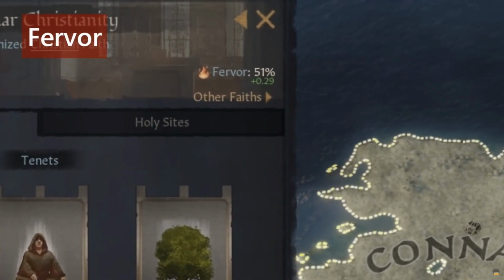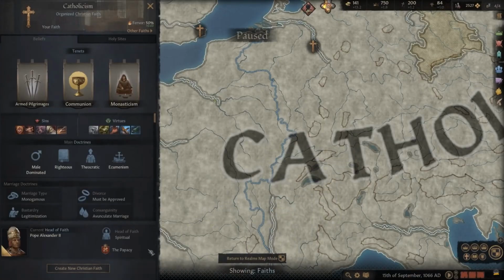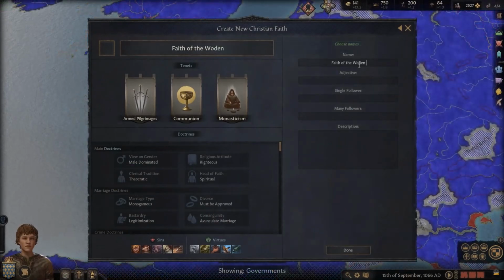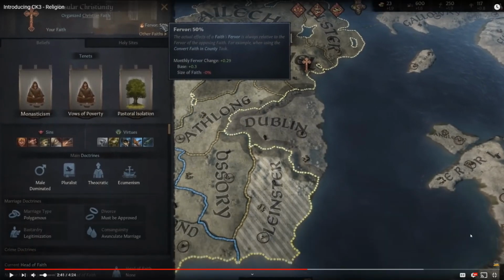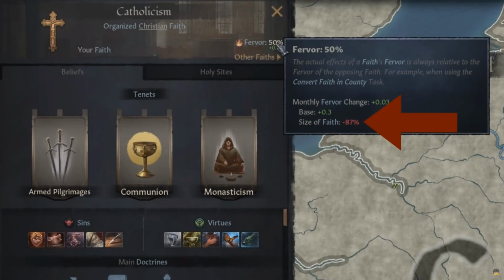The fervor of a faith ranges from 0 to 100%, and low fervor makes it easier for rulers to create new faiths of their own and increases the likelihood of counties and characters converting to other faiths, though high fervor increases county conversion speed. Fervor will change over time, though smaller. Oh, can you do a playthrough of somebody who just tries to change everybody's faith? Kind of like make up a random faith and then try to change everybody's perception. We're gonna see.